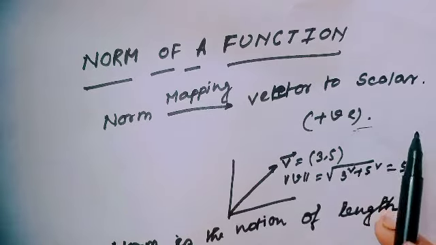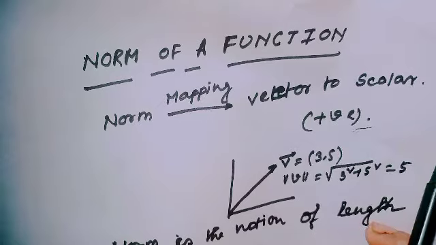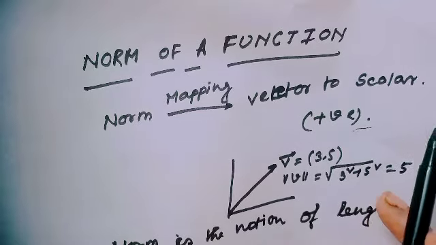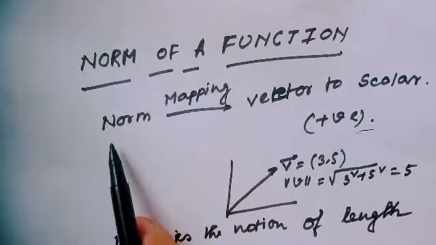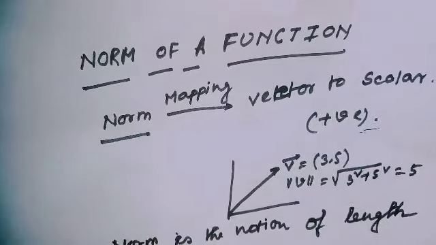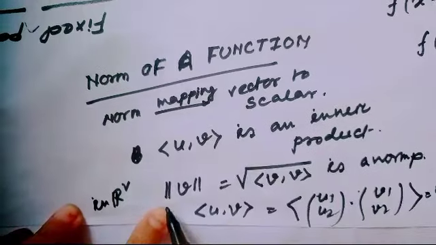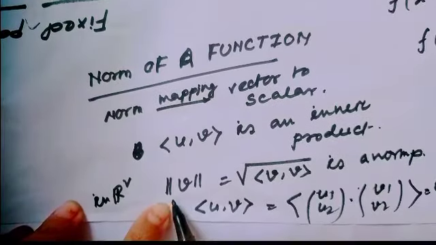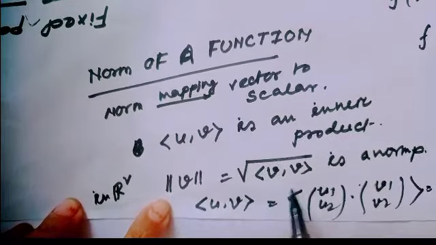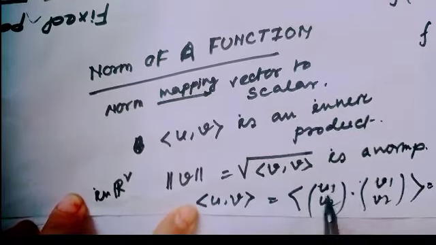If I have a vector and want to map it to a scalar, then we have to apply the norm. Are you getting how the norm looks? Okay. And this is the notation of norm. Actually, norm is based on the inner product of a vector with itself.